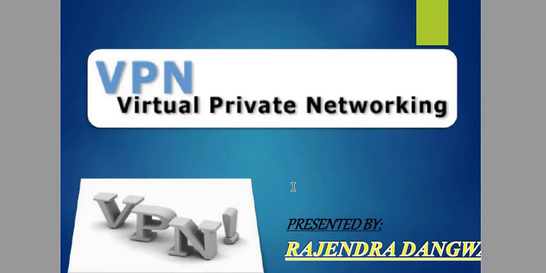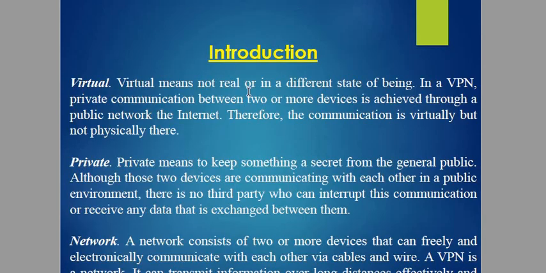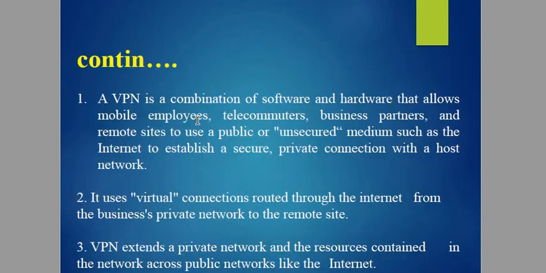So now let us move towards a definition. Virtual means not real or in a different state of being. In a VPN, private communication between two or more devices is achieved through a public network or the internet. Yes, it can be understood, right? A VPN is a combination of software and hardware that allows mobile employees, telecommuters, business partners, and remote sites to use a public or unsecured medium such as the internet to establish a secure private connection with a host network. So this is the example.